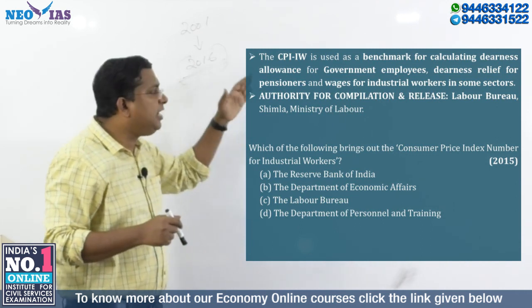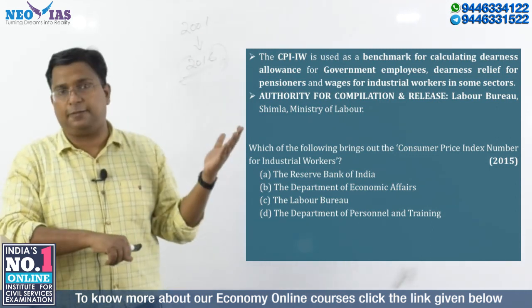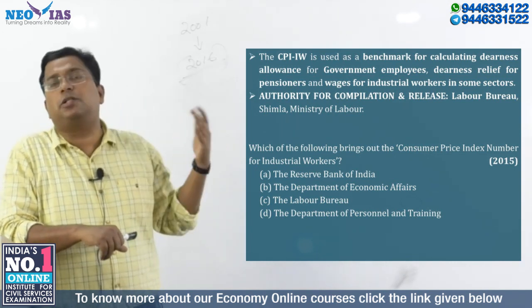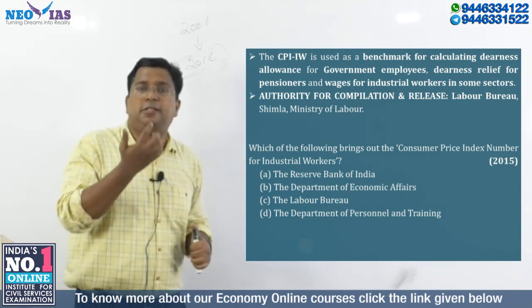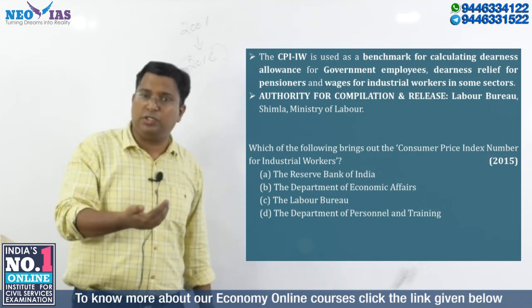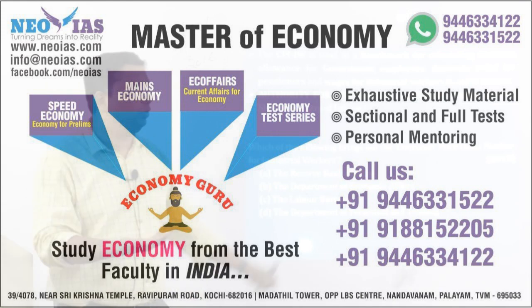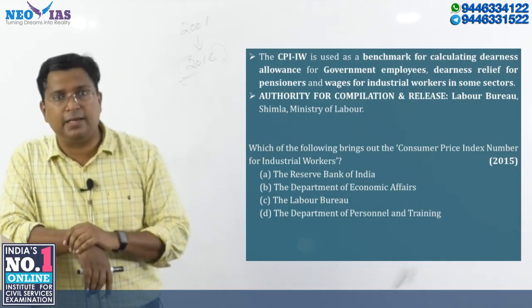And for certain sectors, the wages of industrial workers are also linked to this index. So if they ask you what the importance of this index is, they can give you 1, 2, 3, and you can easily answer it.